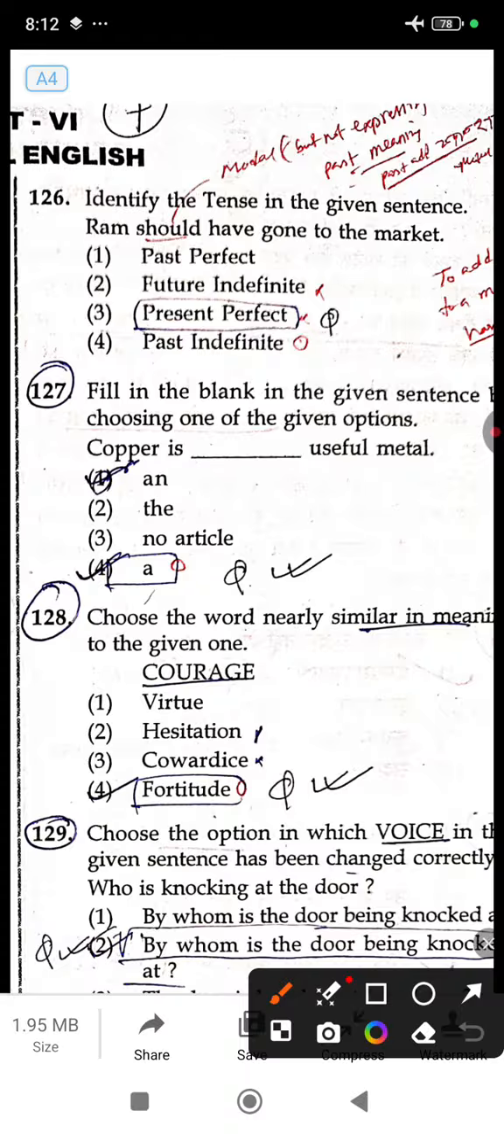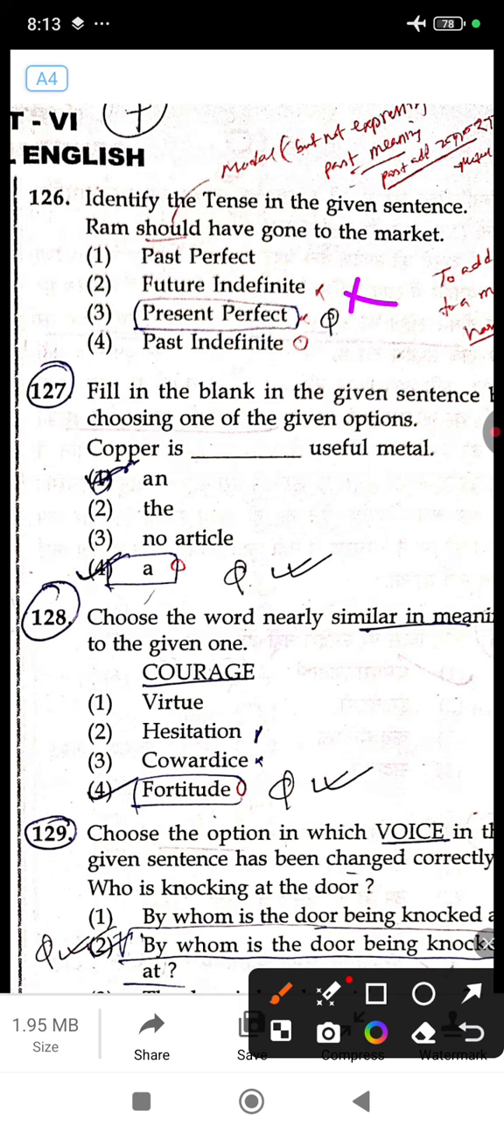See, here there is no question of future indefinite. Indefinite means shall or will plus v1, for example I shall do or he will go, that is future indefinite. So future indefinite will not come. Now you have past perfect, past indefinite or present perfect.